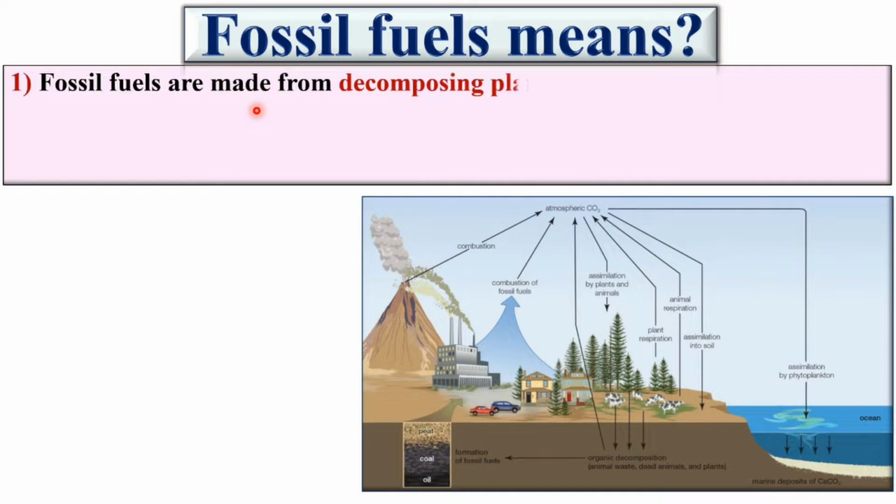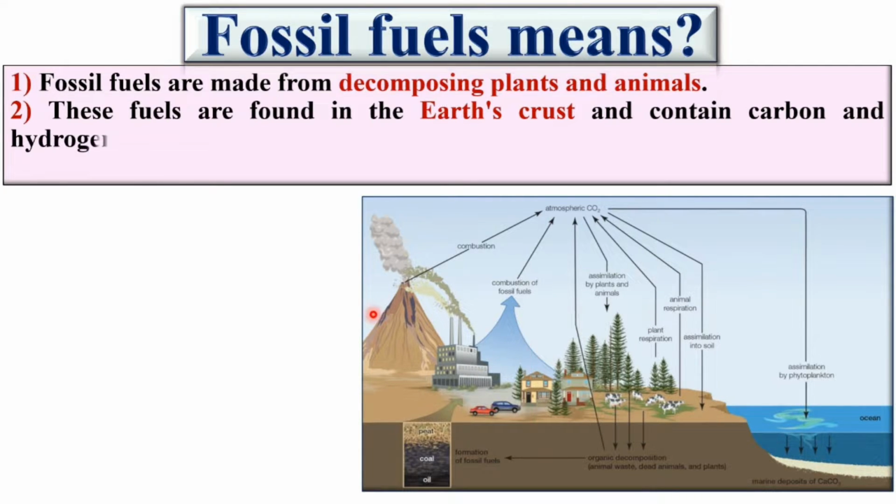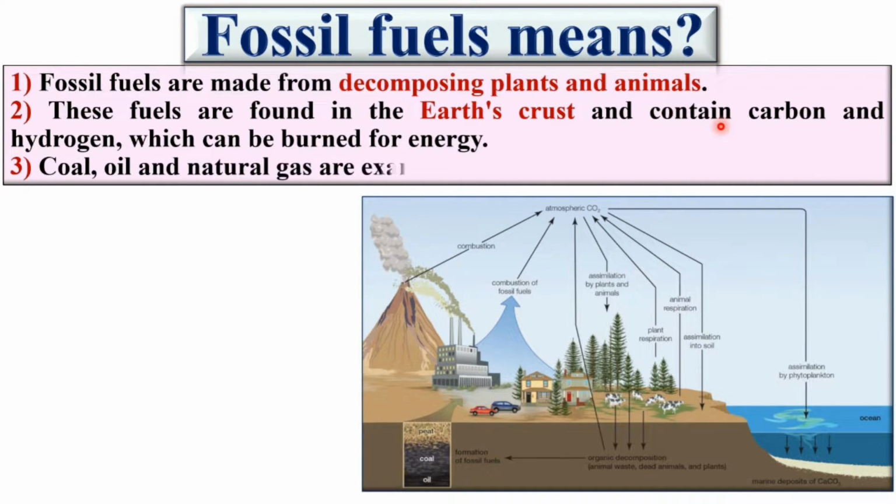Fossil fuels are made from decomposing plants and animals. Here you can see decomposing plants and animals. These fuels are found in the earth's crust and contain carbon and hydrogen, which can be burned for energy. Coal, oil, and natural gas are examples of fossil fuels.